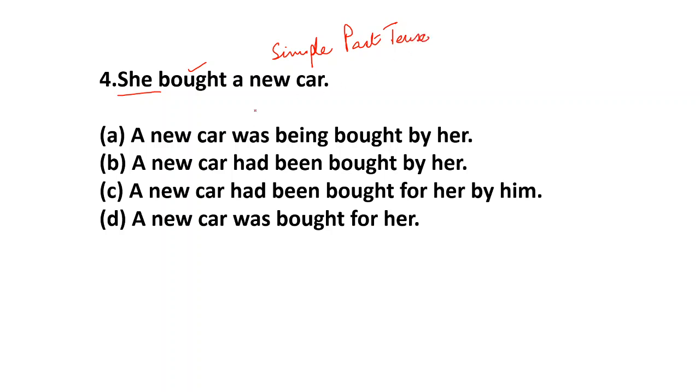Alright. I have given you the rule that in simple past tense, there will always be V2 in the active voice. So in the passive voice, of course, it will change into V3.